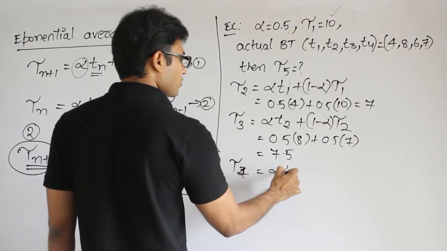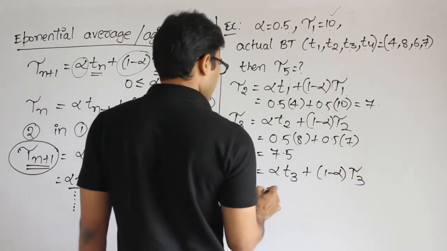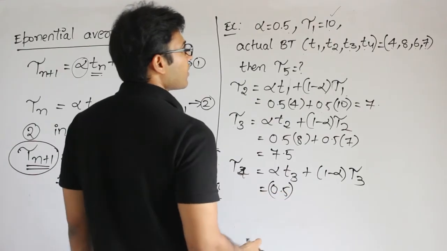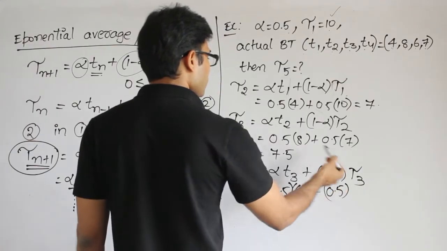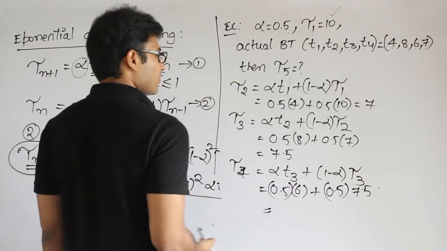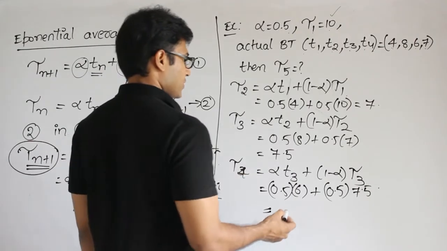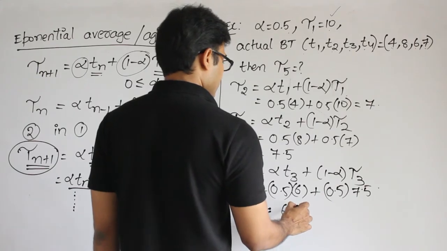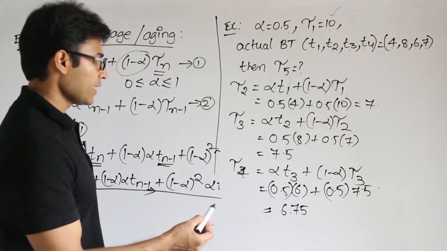Tau 4 is alpha into T3 plus 1 minus alpha into tau 3. 0.5 into T3 is 6, plus 0.5 into tau 3, which is 7.5. Now you take the average of these two. It is 13.5, and the average is 6.75. I'll check it again.